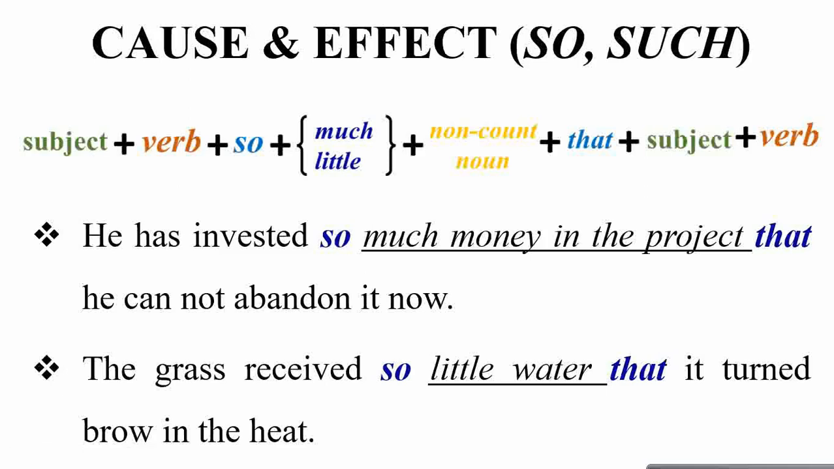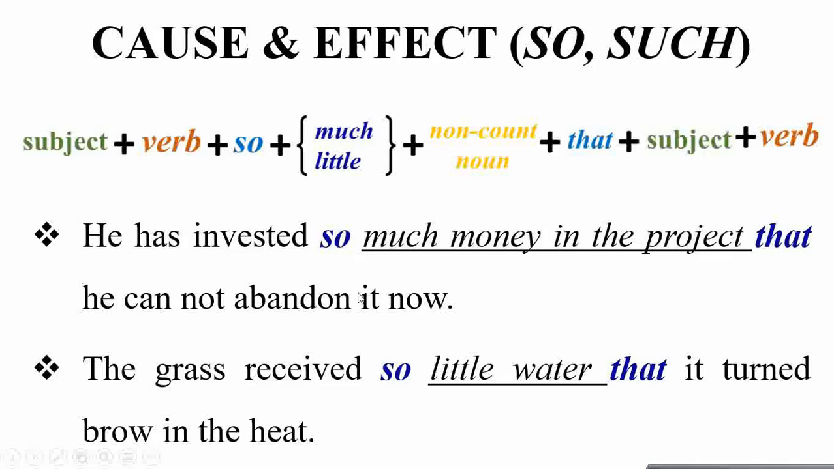The cause clause is followed by so and then much or little. This will be followed by a non-count noun and then the word that, and then subject and verb. So the sentence will feel like: he has invested so much money in the project that he cannot abandon it now. So the cause was the higher investment and the effect turned out to be that you have no option left